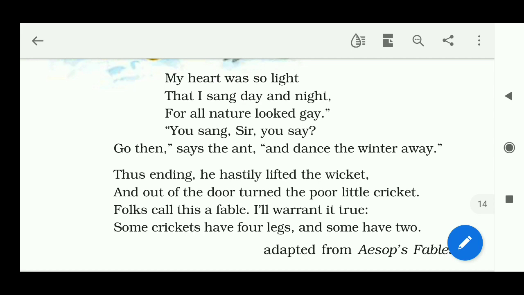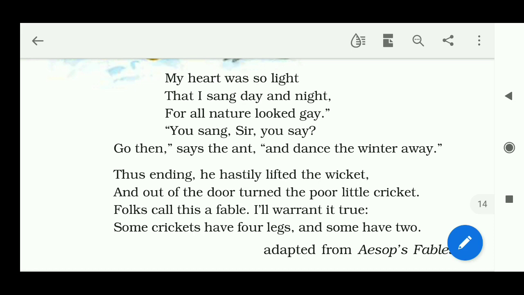My heart was so light. The cricket says that my heart was so happy in the summer season, in the spring season, that I sang day and night. So, because of my heart's light moments, I sang every time. For all nature looked gay, because the nature was looking very gay. Gay means here happy and beautiful. The nature looked very beautiful. So I sang my entire time.